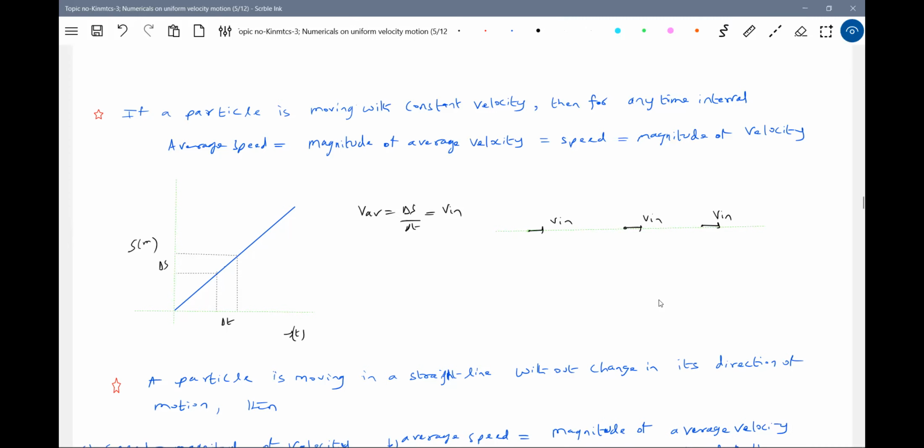Then for such a motion, the magnitude of average velocity or average speed, the magnitude of velocity or the speed, everything will be the same. If a particle moves with a constant velocity, then for any time interval, you can pick the interval here or here, anywhere, and this will be a valid one.